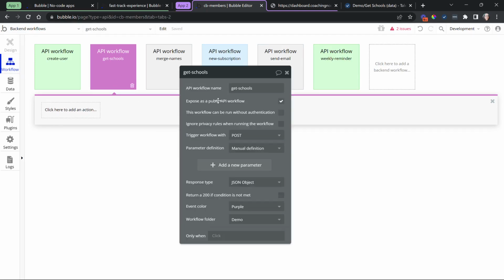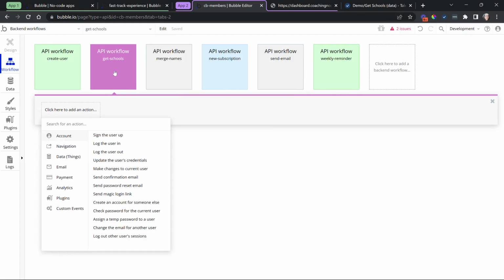So this endpoint, first, I do need to expose as a public API workflow, so that an external service can call it. And for now, before we do any privacy layers, I'm going to allow this to run without authentication and ignore all of the privacy rules. So it's pretty open from this point.